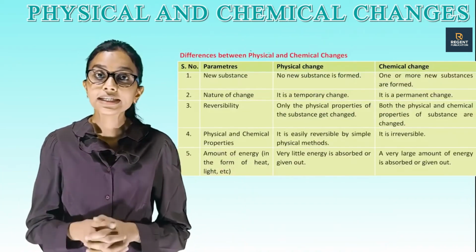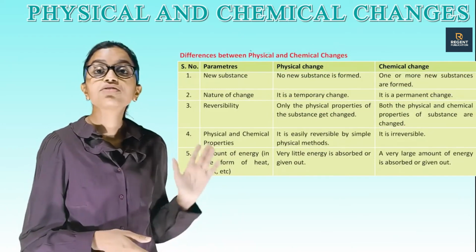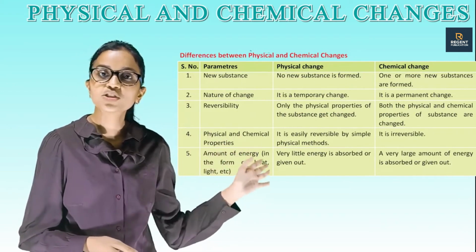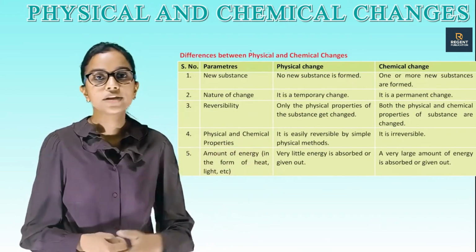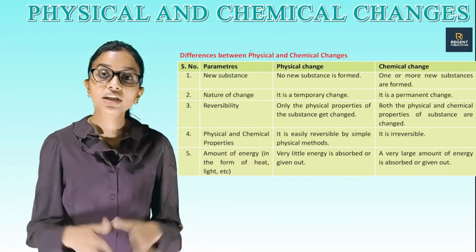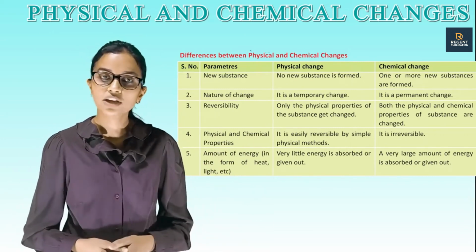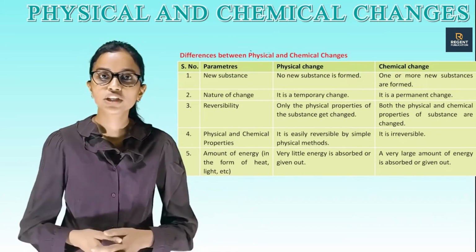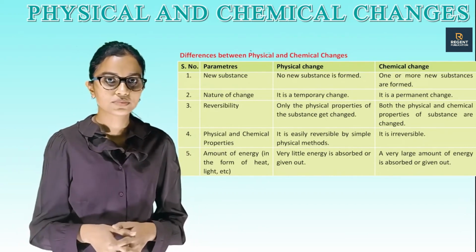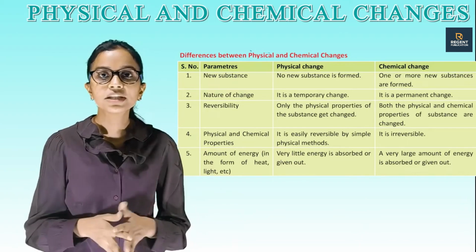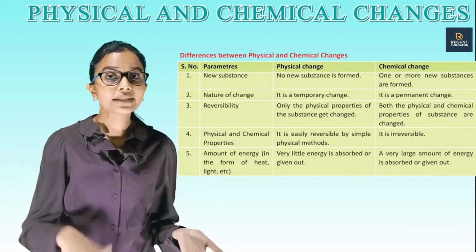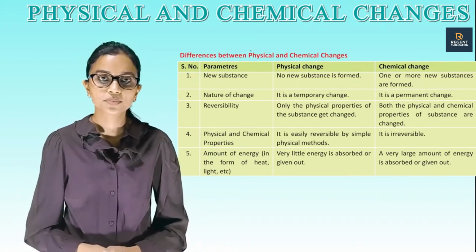Now, we will see the difference between the physical and chemical changes. Serial number, parameters, physical change and chemical change. 1. New substance. Physical change: no new substance is formed. Chemical change: one or more new substances are formed. Second, nature of change. Physical change is a temporary change. Chemical change is a permanent change. Number 3. Reversibility. In a physical change, only the physical properties of the substance get changed. In a chemical change, both the physical and chemical properties of substances are changed.